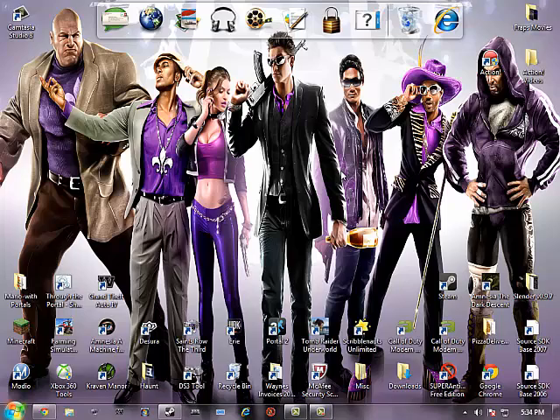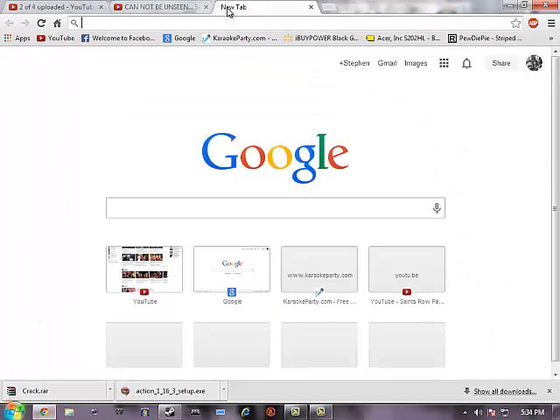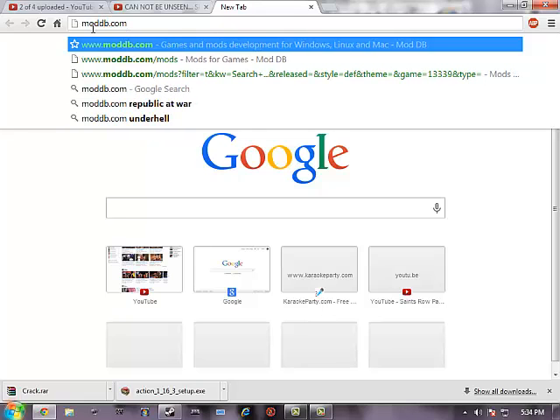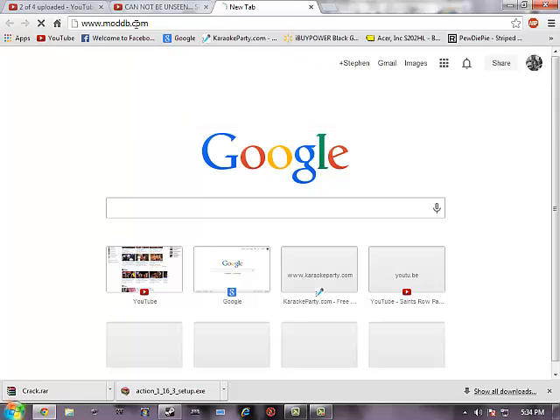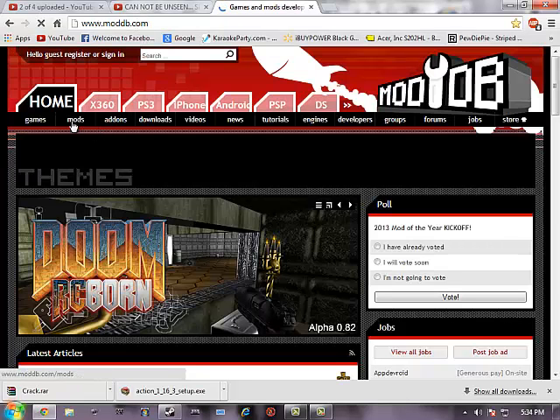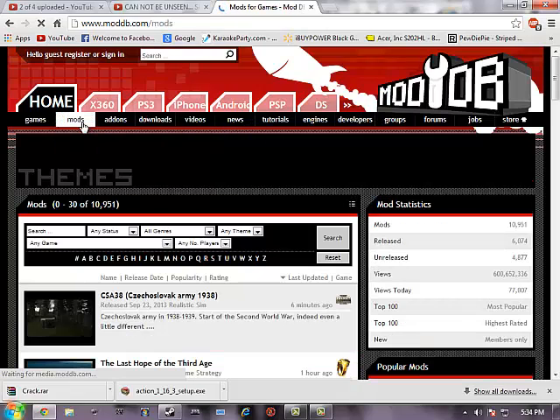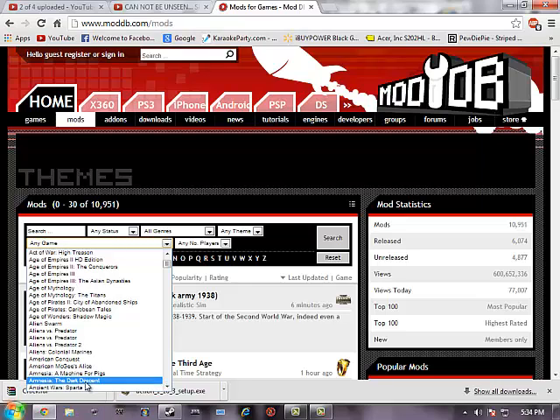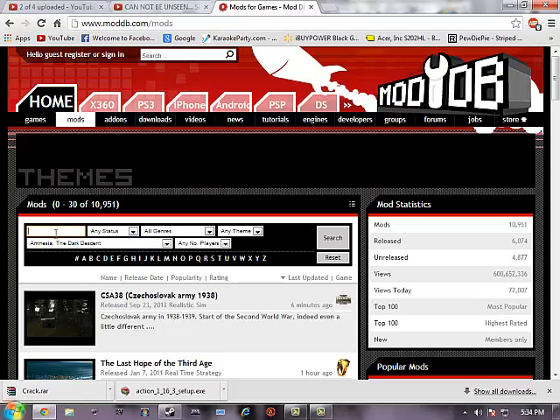So first, what you need to do is go to your internet browser, type in moddb.com, which stands for Mod Database. Enter. So here, what you want to do is go to Mods, scroll down just a little bit, go to Amnesia: The Dark Descent.